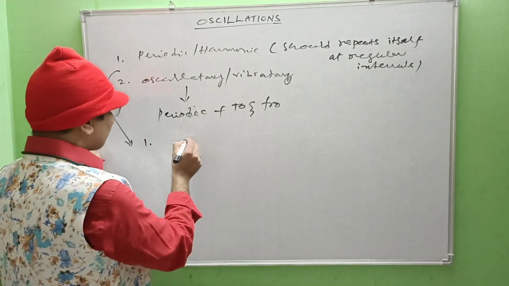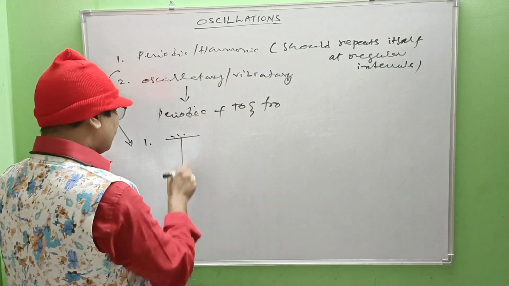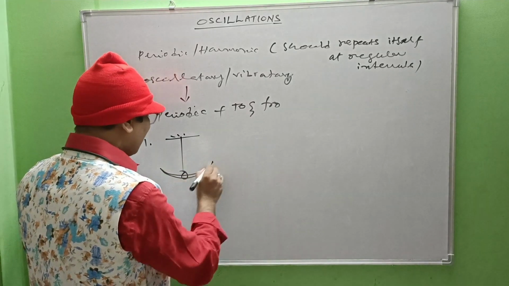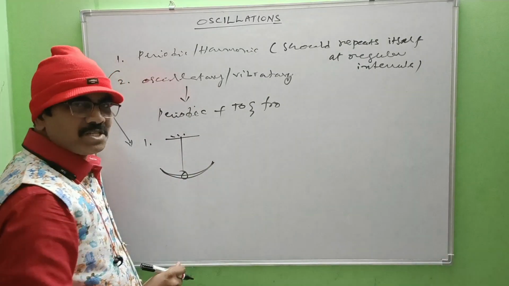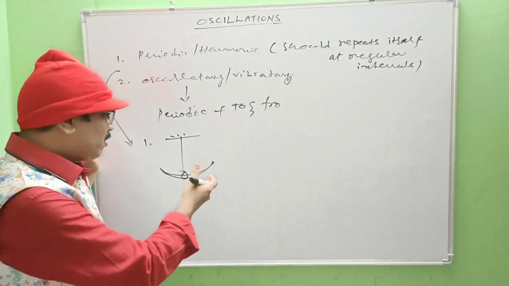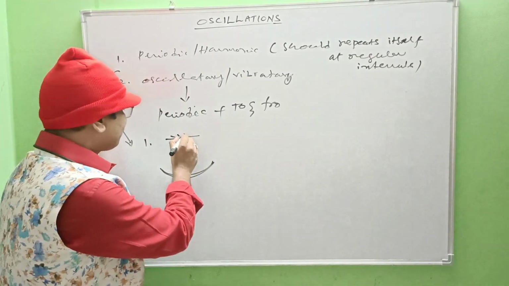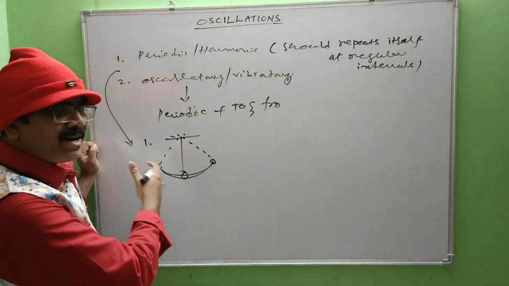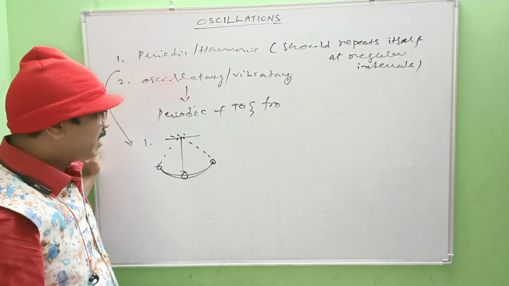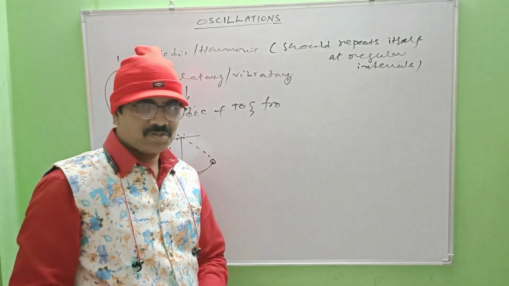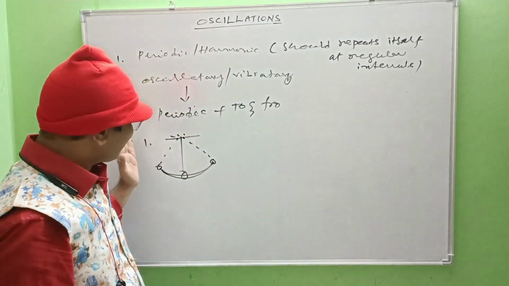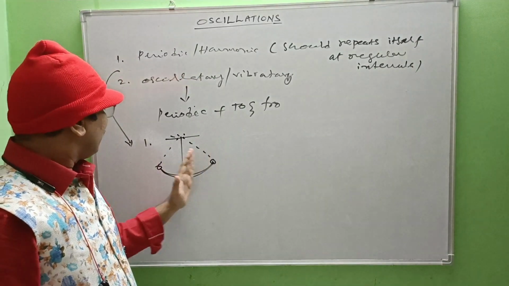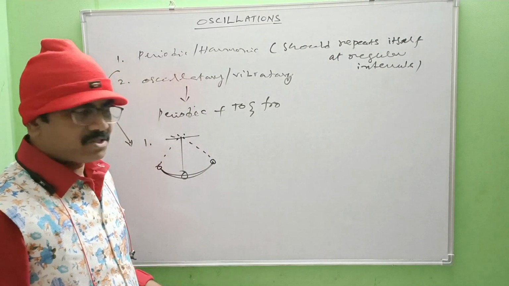Suppose in the case of a simple pendulum, when it is pulled aside and released, it makes oscillations to either side of the mean position. If there are no dissipative forces, definitely the time period remains the same, meaning it repeats at regular intervals. Because there is no resistive or dissipative force, it repeats itself at regular intervals.